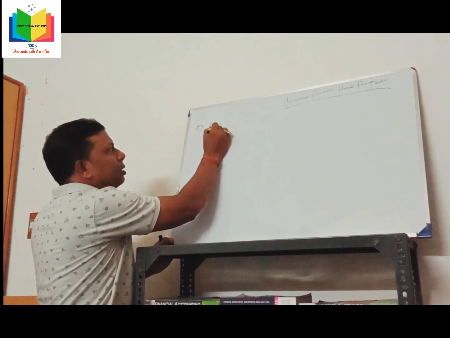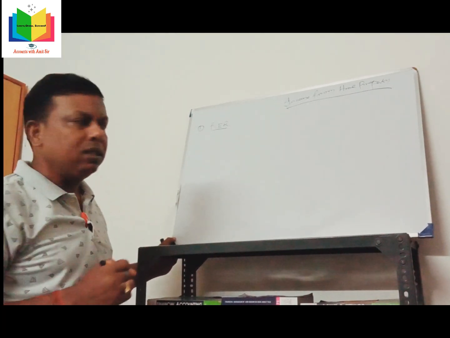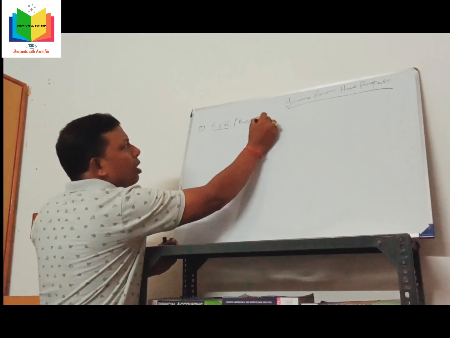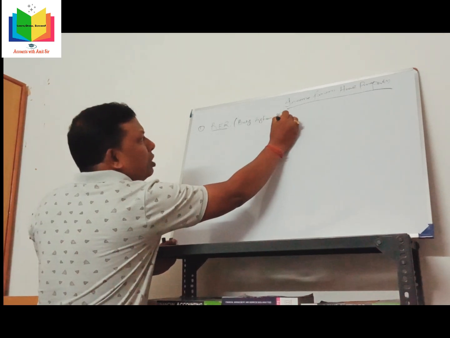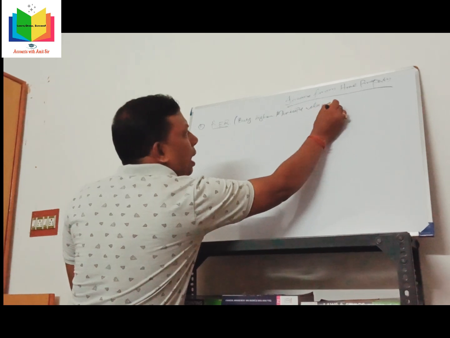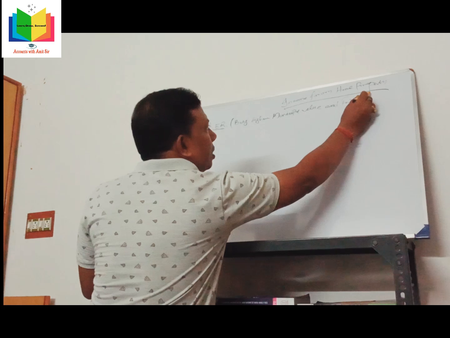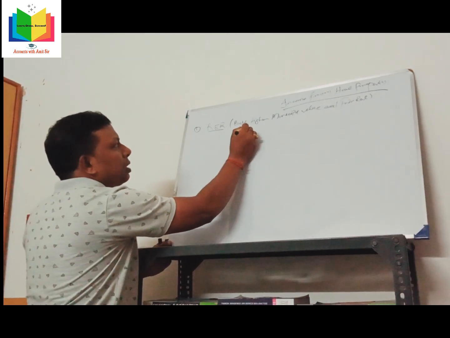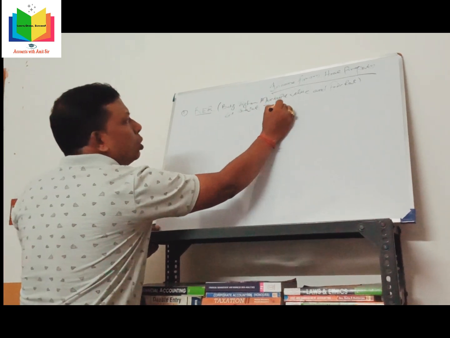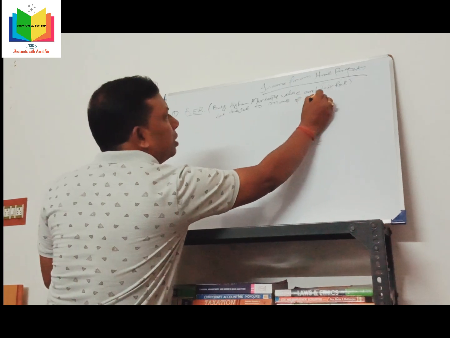Step 1, RER, full form reasonable expected rent, being higher of municipal value and fair rent, but subject to a maximum of standard rent.